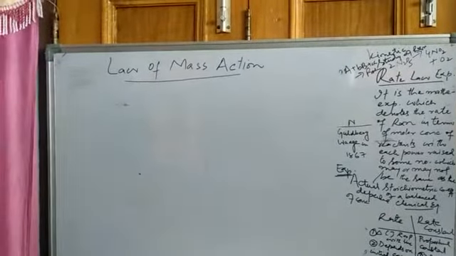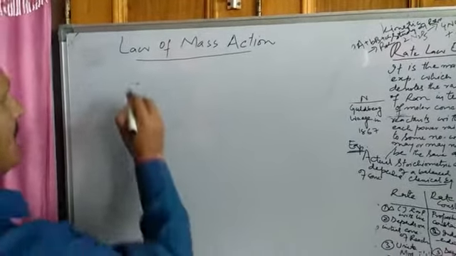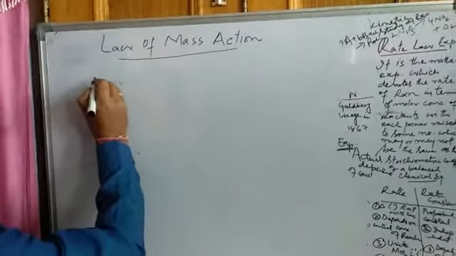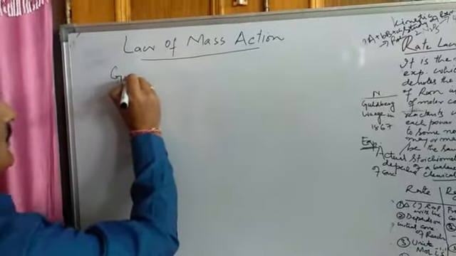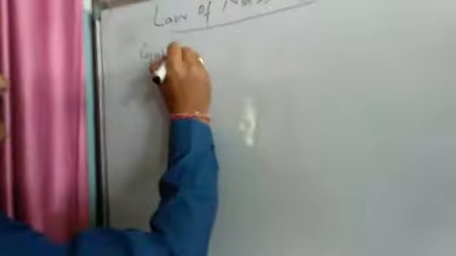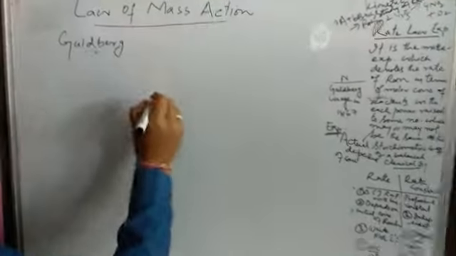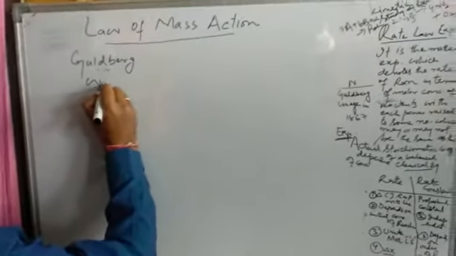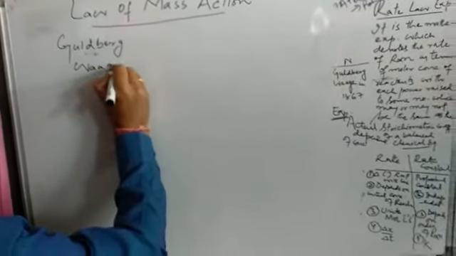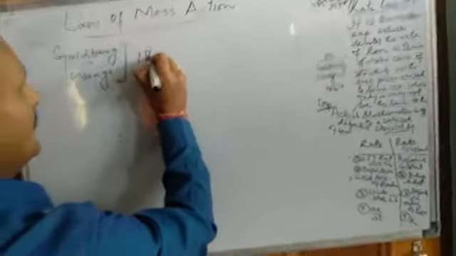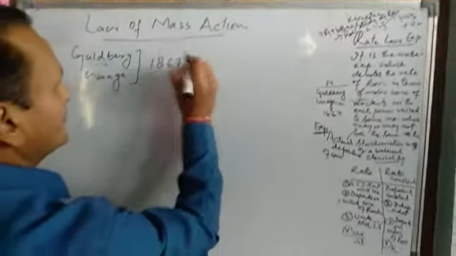This law was given by two Norwegian chemists, namely Guldberg and Waage. They gave this law in the year 1867.